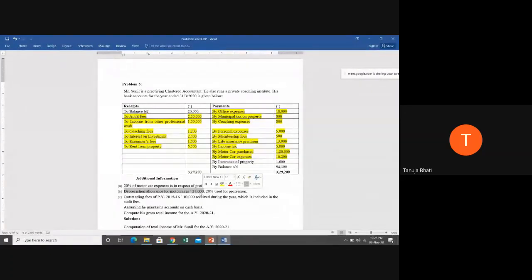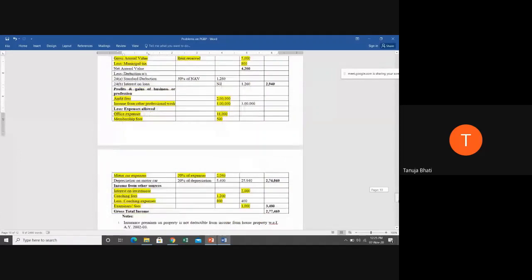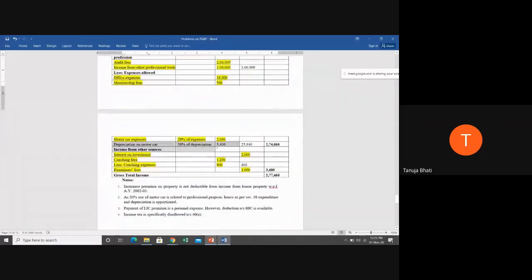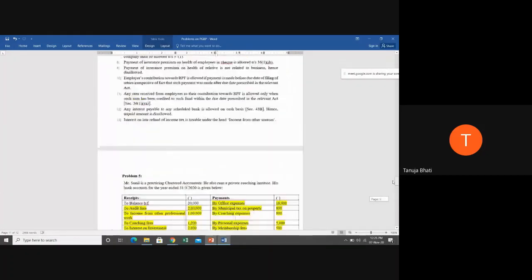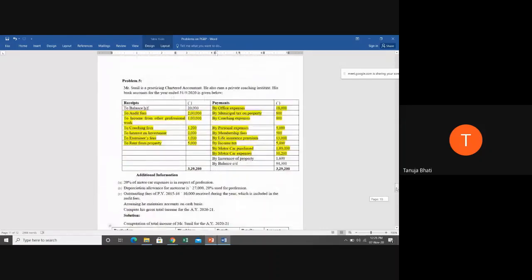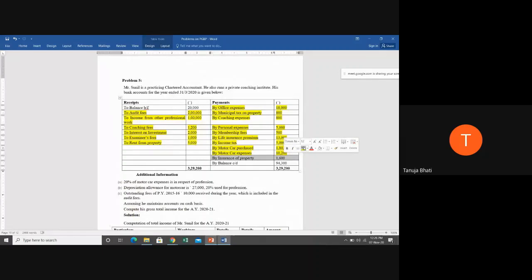You have to take 27,000 into 20%. Why? Because only 20% is used for profession. So depreciation on motor car, 20% of depreciation amount, that is 5,400. Next is by insurance on property.